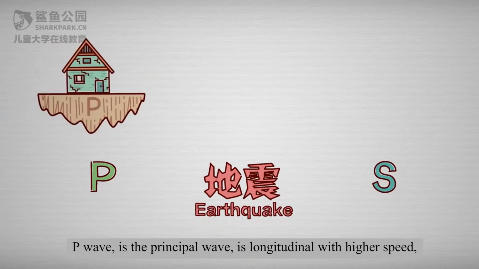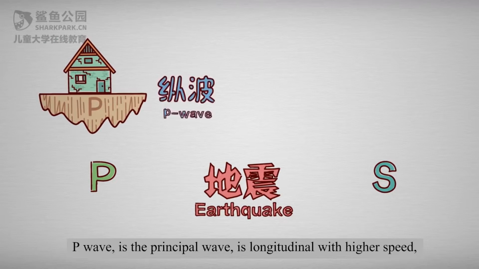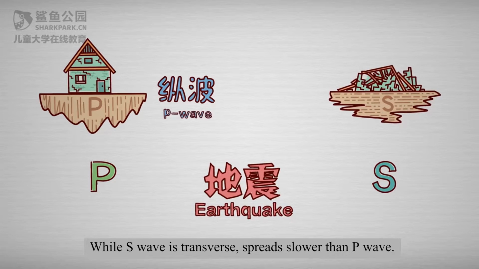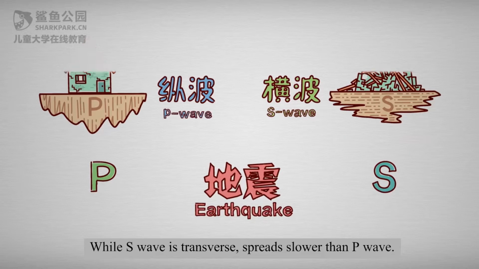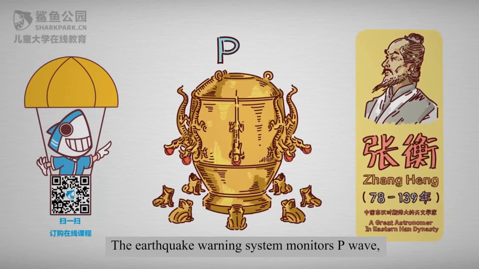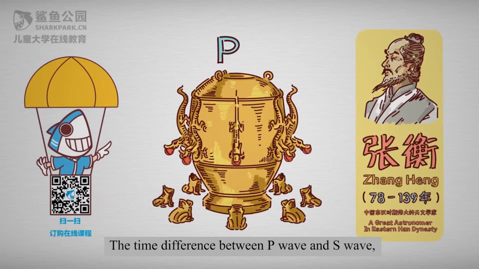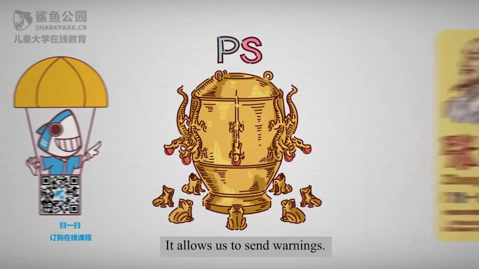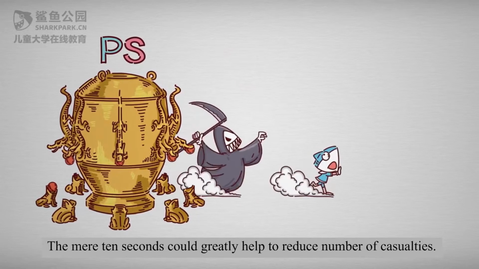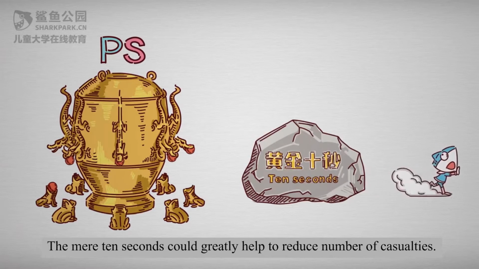There are two modes of vibrations in earthquakes: P wave and S wave. P wave is the principal wave, is longitudinal with higher speed, while S wave is transverse and spreads slower than P wave. The earthquake warning system monitors P wave. The time difference between P wave and S wave allows us to send warnings. A mere 10 seconds could greatly help to reduce the number of casualties.